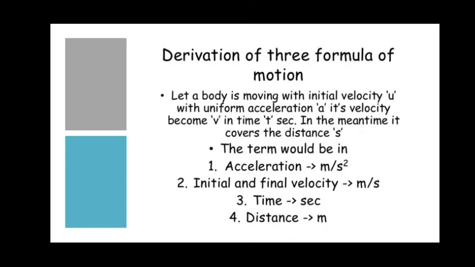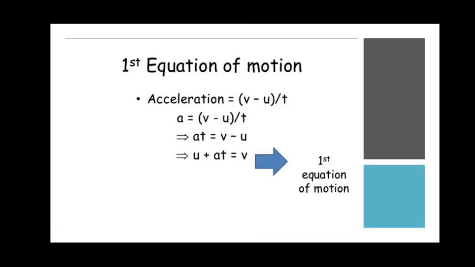We all know this, so let us derive the first equation of motion. For that, we have to consider the acceleration formula. What is the acceleration formula? Final velocity minus initial velocity, divided by t. The final velocity is represented as v, the initial velocity as u, and the time taken as t.